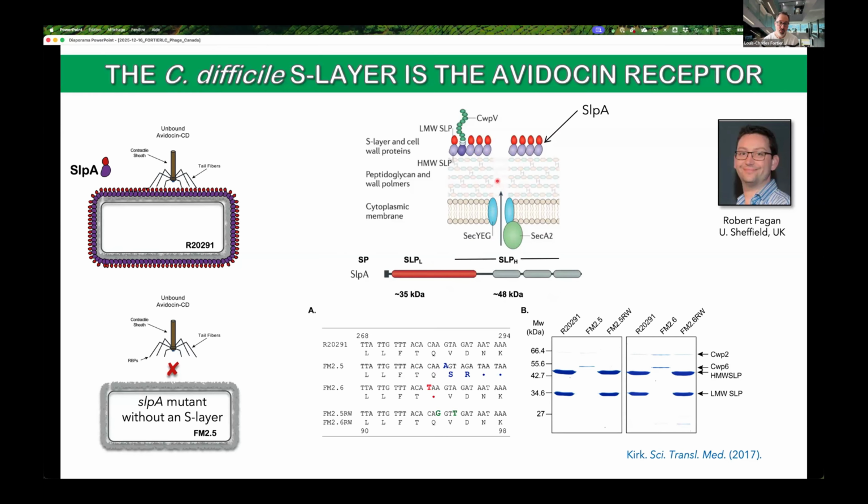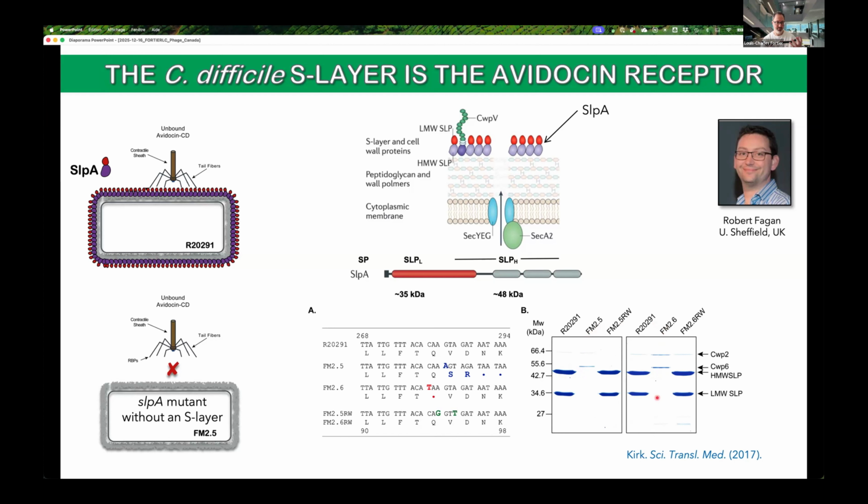Two fragments are then generated: a high molecular weight fragment that is attached to the cell wall, and a low molecular weight fragment that is attached to the high molecular weight fragment. If we extract cell surface proteins and run these on SDS-PAGE, we can see two major bands, which represent the high and low molecular weight fragments. As you can see, in the two mutants, FM2.5 and FM2.6, we don't have these major bands. So essentially, the cells are devoid of an S-layer.